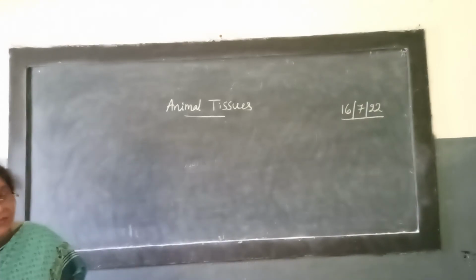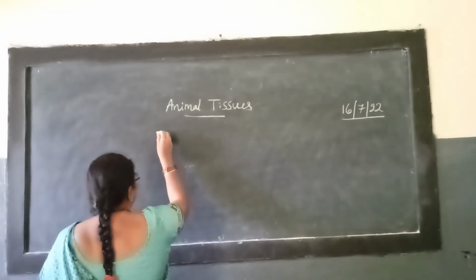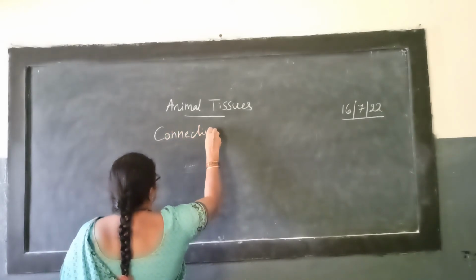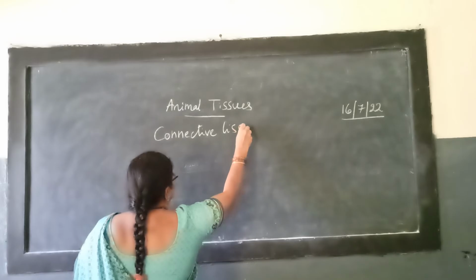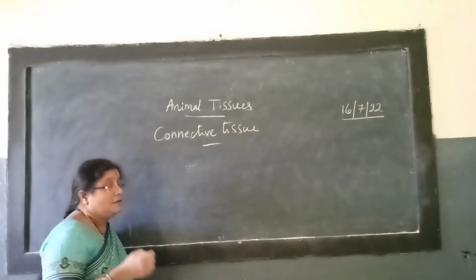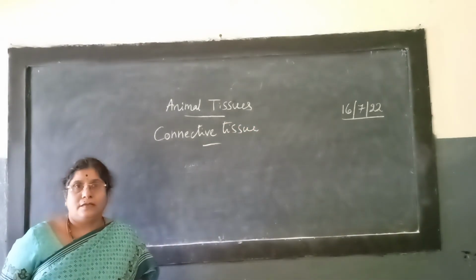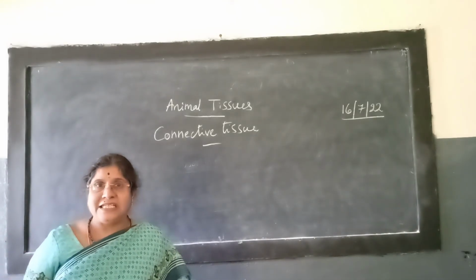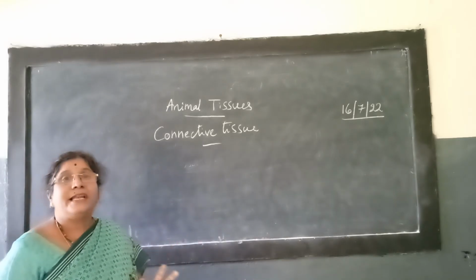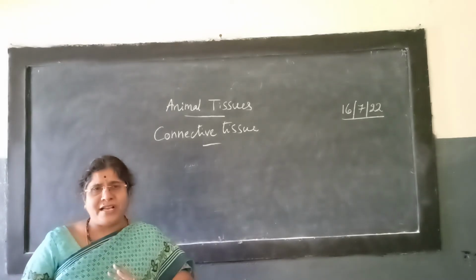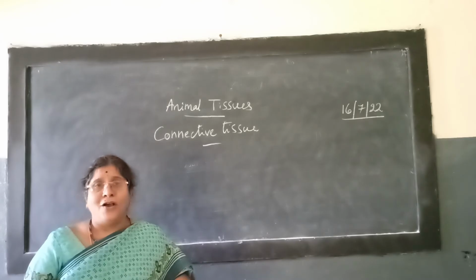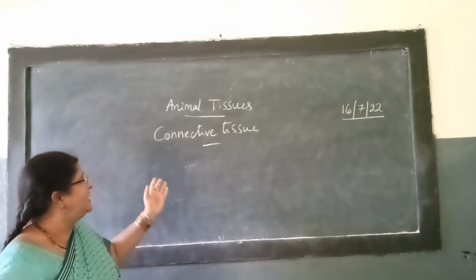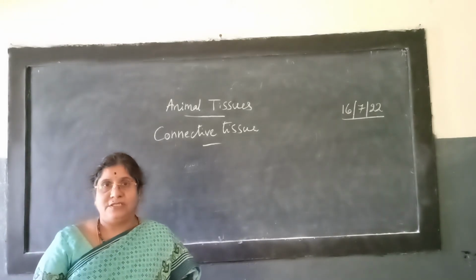And today we just have an introduction to connective tissue. The name itself makes you understand that each and every part present in our body is connected with each other, so the functioning of the body happens with very nice coordination and without any interruption. That is all because of connective tissue. Is it clear to you?